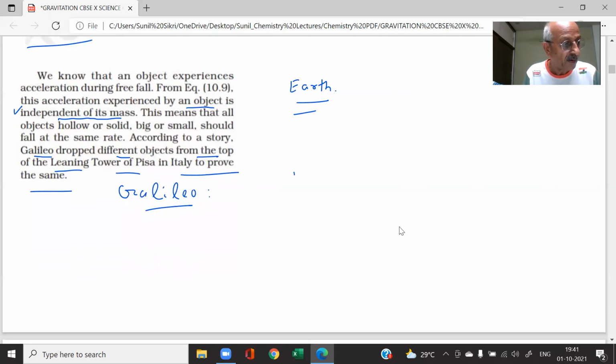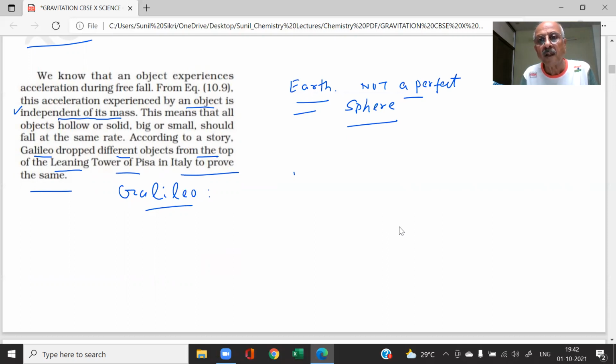Yes, sir. Sphere means the radius is the same everywhere. No, sir. Earth is not a perfect sphere. The radius of the earth is not the same everywhere.